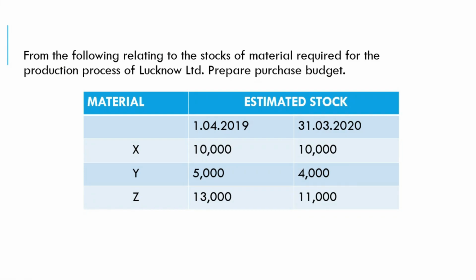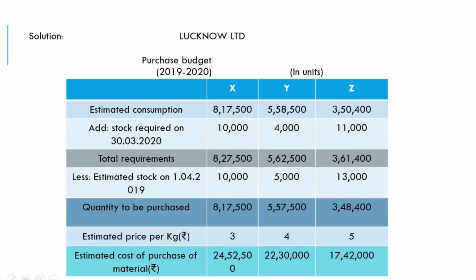This is added back. Now the total requirement becomes 8,27,500, 5,62,500 and 3,61,400. And then here we less the stock on 1/4/2019, that is the opening stock, which is subtracted.